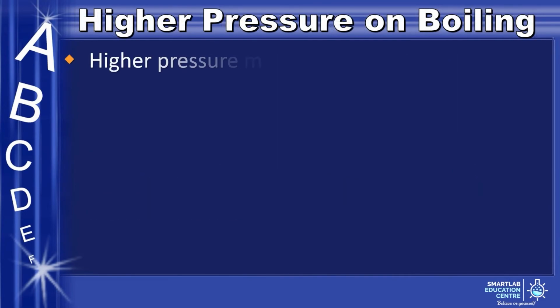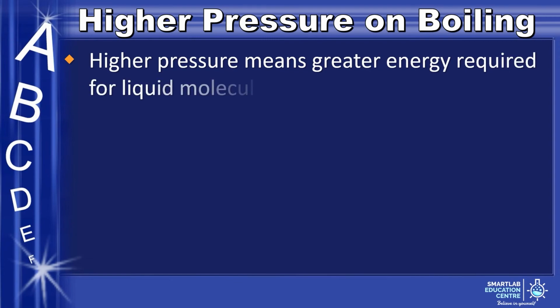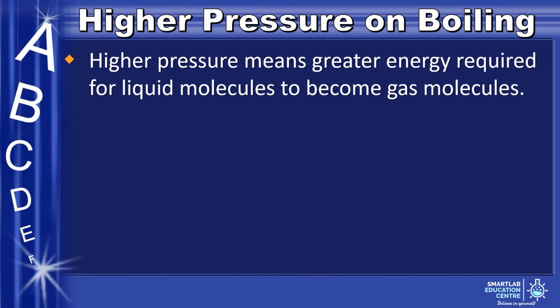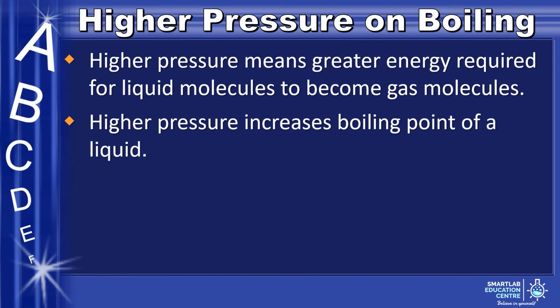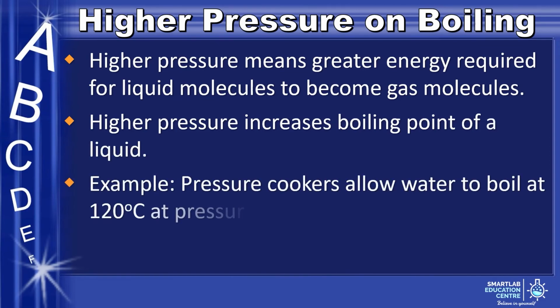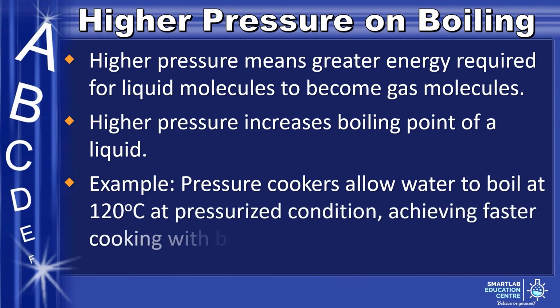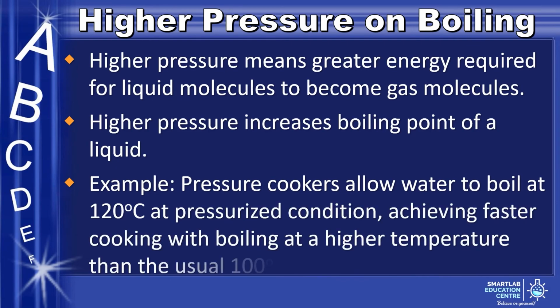Higher pressure means greater energy required for liquid molecules to become gas molecules, as it requires a larger vapor pressure to overcome the atmospheric pressure. Therefore, higher pressure increases the boiling point of a liquid. For example, pressure cookers allow water to boil at 120 degrees Celsius at pressurized conditions, achieving faster cooking with boiling at a higher temperature than the usual 100 degrees Celsius.